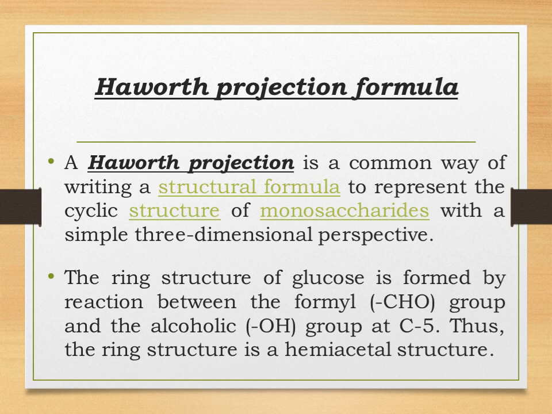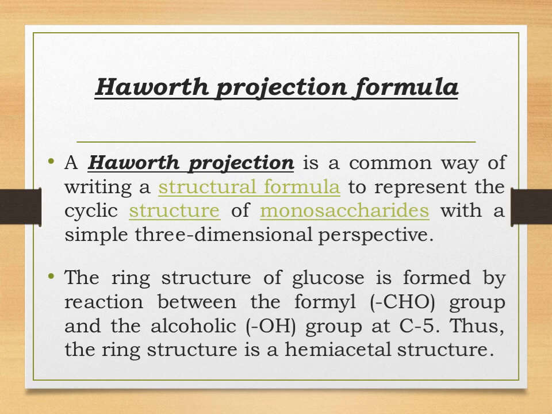Whereas Haworth's projection formula is often used to depict sugars in their cyclic forms. So remember, Fischer projection means open chain, the linear structure, whereas Haworth's projection means the sugars are in a cyclic form.